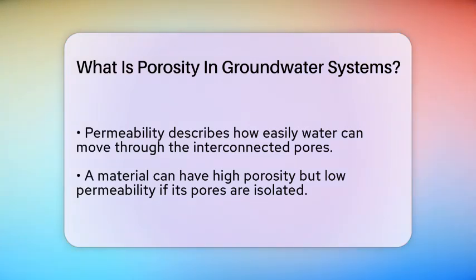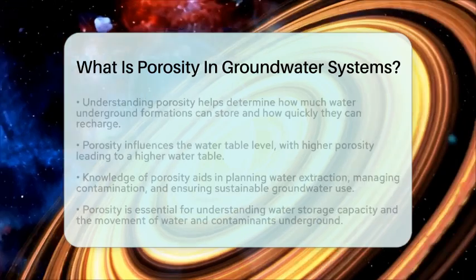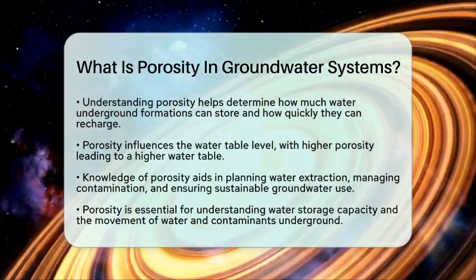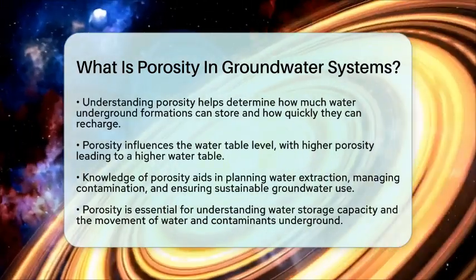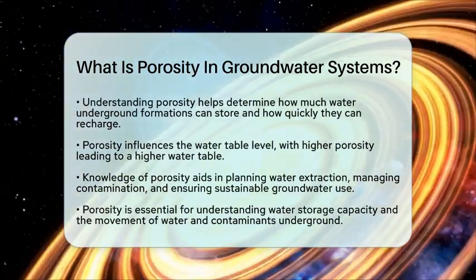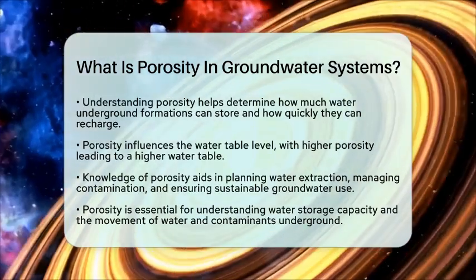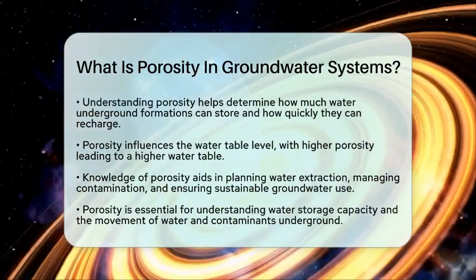In groundwater systems, porosity influences the level of the water table, which is the top of the saturated zone underground. When porosity is high, the water table can rise more easily because the formation can hold more water. When porosity is low, the water table stays lower because there's less space for water to be stored.